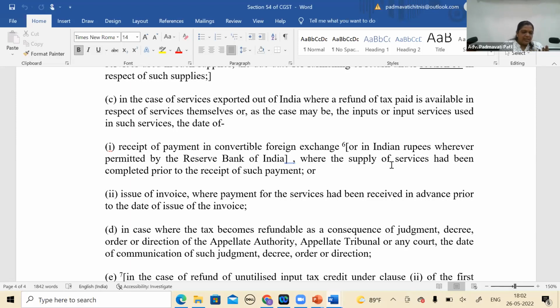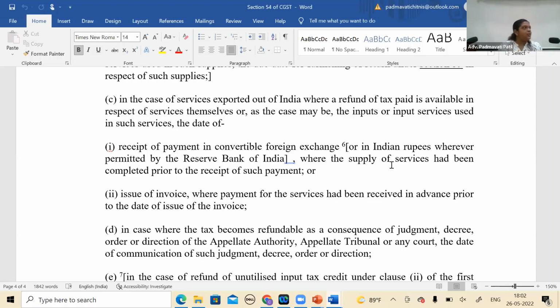Like earlier, in the service tax regime, for export of services, there was no relevant date in the refund section. And what used to happen: export of service is actually complete when I receive the foreign exchange, and that was not carved out in the refund section. There were so many judgments, and then finally it was settled by a larger bench, wherein they said it has not been carved out in this. Then they brought it in and it was incorporated. For export of service, the relevant date will be when you actually receive the foreign exchange. And they brought that also because the RBI had a provision: you have 3 months time, and if you receive within 3 months, then also it will be considered. So that's why they brought it.